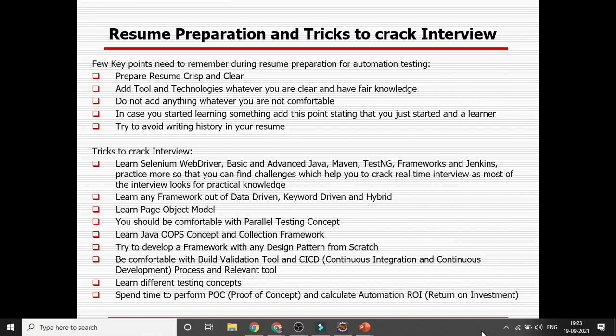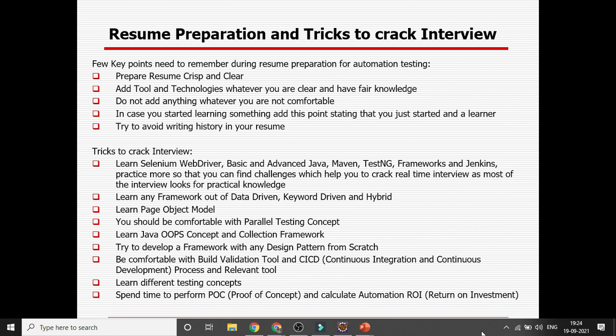So you need to learn different frameworks. Any framework is fine, such as keyword-driven and hybrid. You can learn the page object model. You should be comfortable with parallel testing concepts, how you can do parallel testing with different browser combinations, and definitely you should learn the Java collection framework, OOPS concepts, and multi-threading very thoroughly. Most interviewers will ask questions from that area only. You can develop a framework from scratch with the help of the page object model, so that at any point of time anyone asks how to create the framework, whether you were involved in the framework or not, what the challenges were, what strategy you took, you can give the answer thoroughly.